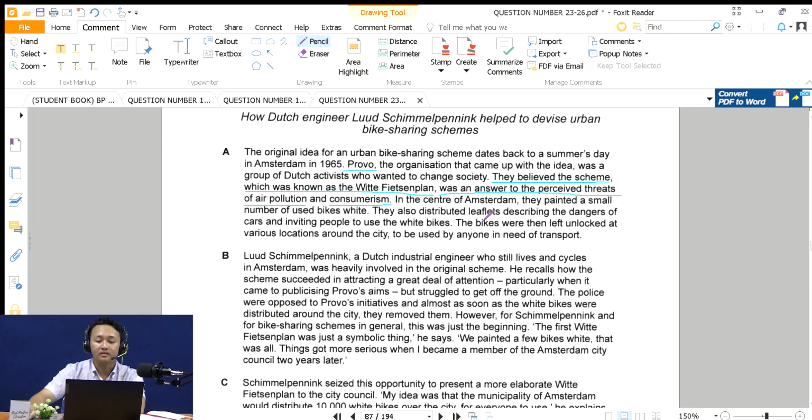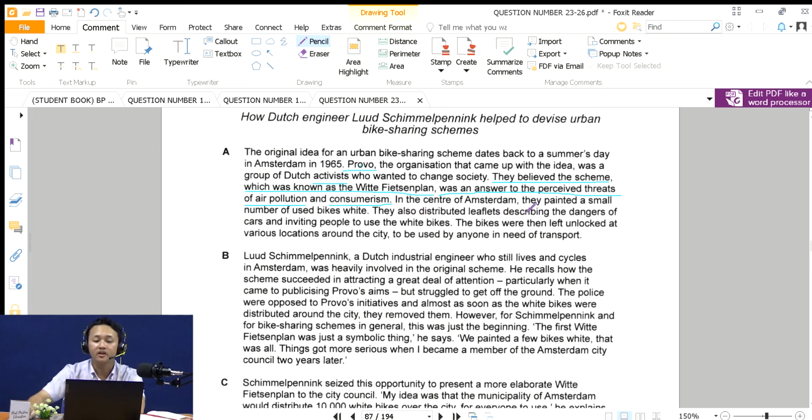And here in the center of Amsterdam. Oh, I forgot to tell you, the answers for note completion will always come in order. See, profile, and then believe the activist, and then comes consumerism. So it means that the answers will always come in order. So when you try to find the answer to the next question, just continue your reading. That's why you have to highlight the keywords and also the answers.